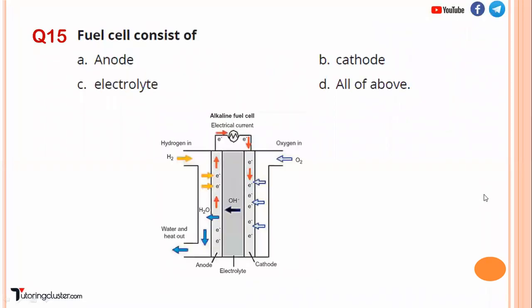Now, let us see the next. The fuel cell consists of anode, cathode, electrolyte, all of the above. Yes, all of the above. I have already given you the brief about the fuel cell.